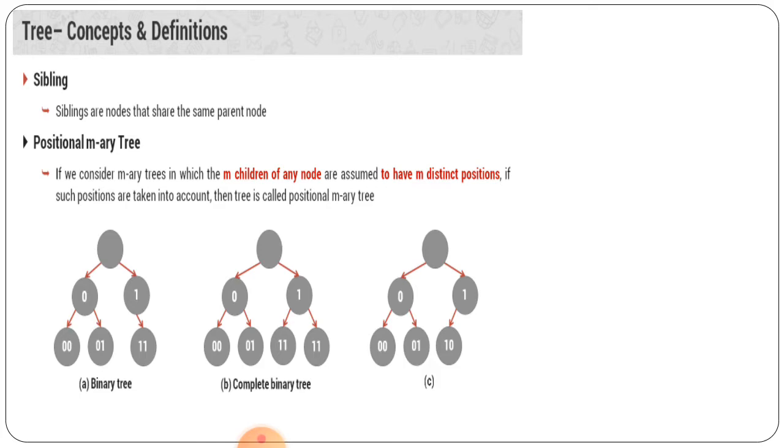Now the sibling का मतलब होता है एक ही, जो दो चाइल्ड नोड हैं एक ही पेरेंट शेयर कर रहे हैं, then that particular part is called sibling. Siblings are the nodes that share the same parent node. जैसे यहाँ पे 0, 0 और 0, 1 है, that is sharing the parent 0.